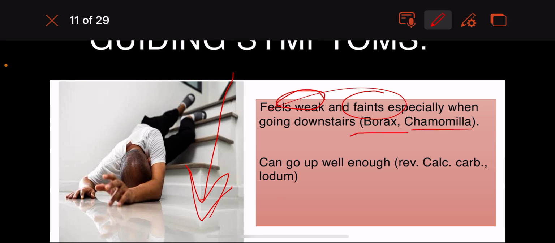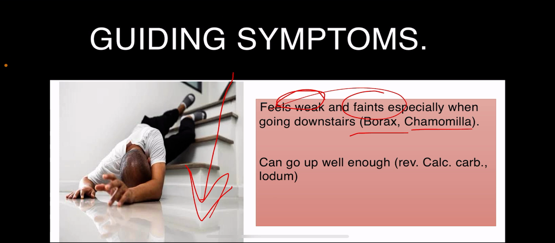Other remedies which have this indication are Borax and Chamomilla, where the patient faints when coming downstairs. Borax and Chamomilla can go up well enough. We have the reverse in cases of Calcarea Carbonica, where the patient has difficulty going upstairs.